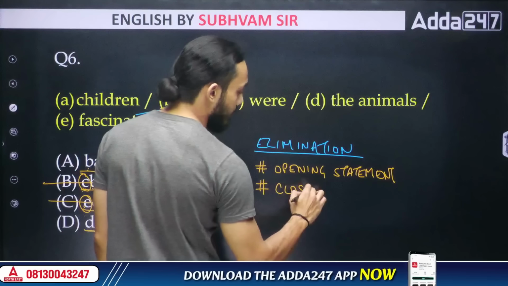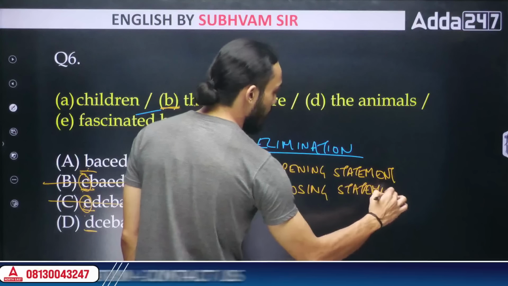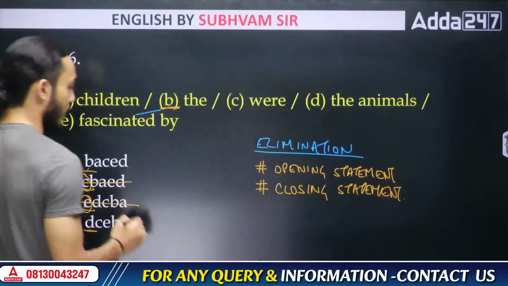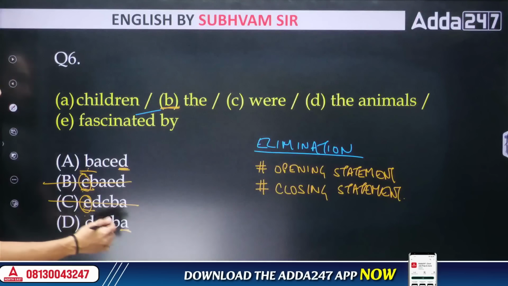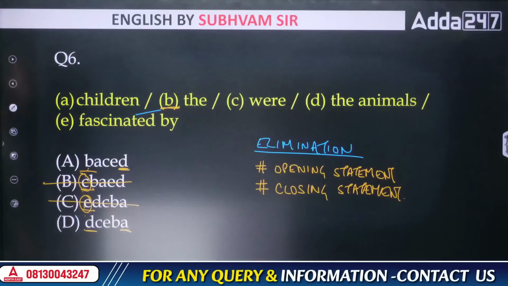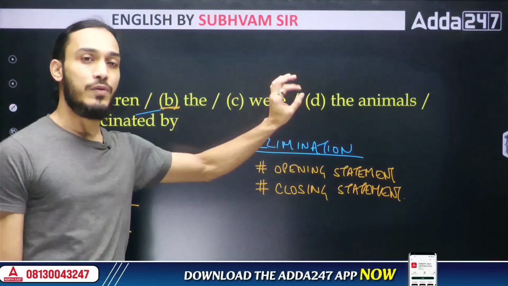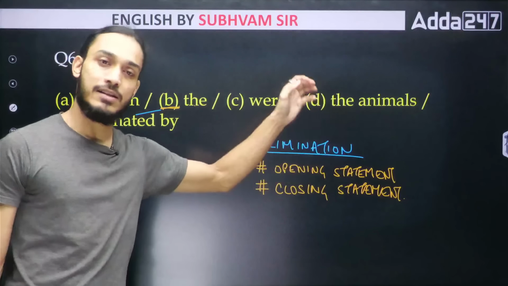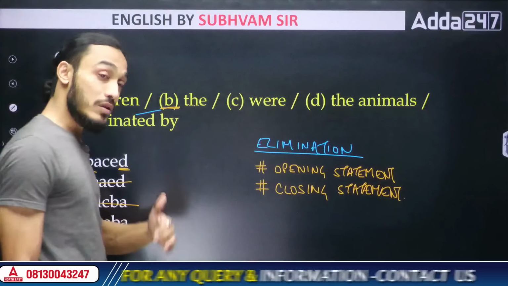Then let's come to the next point. That is, take a look at the closing statements. So for the remaining two options, let me check the closing statements. One is saying end in sentence part D. The other one is saying end in sentence part A. Both of these look like you can use them to end a sentence with, right? Children, full stop. The animals, full stop. Does not feel like you're left hanging. It feels like a solid end to a sentence. So I cannot eliminate right now. So then I'll go to the next thing.